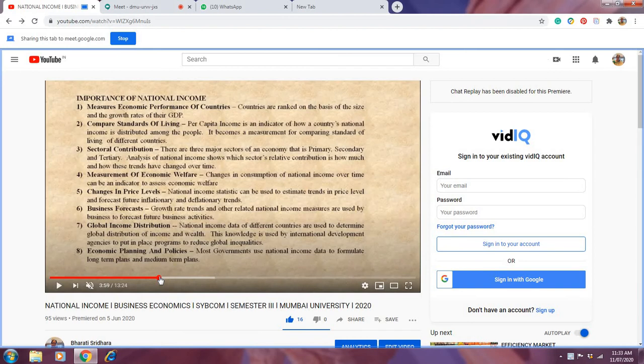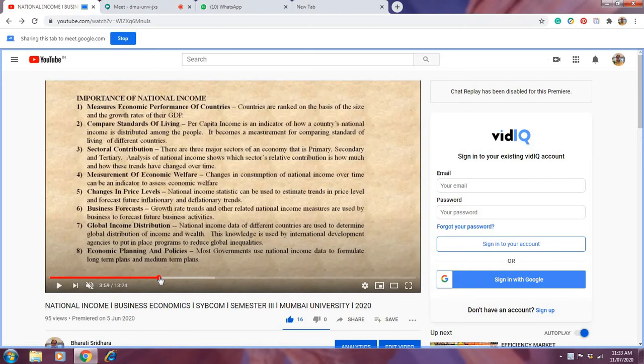So if we are getting more income from the primary sector, less from the secondary and less from the tertiary, the government can take action and take measures to get the best income from those sectors also.